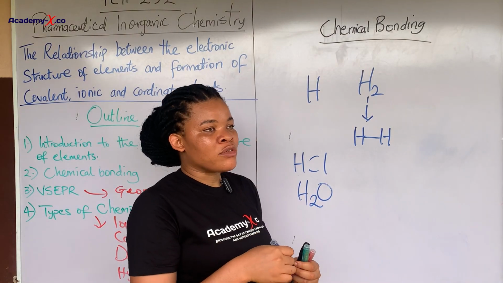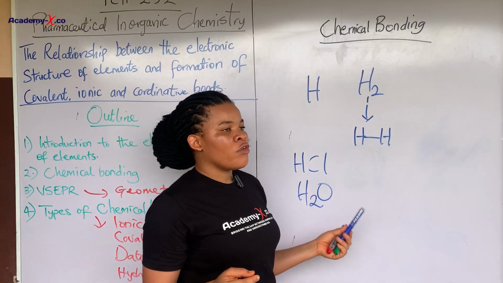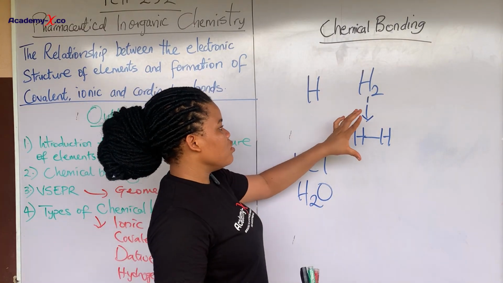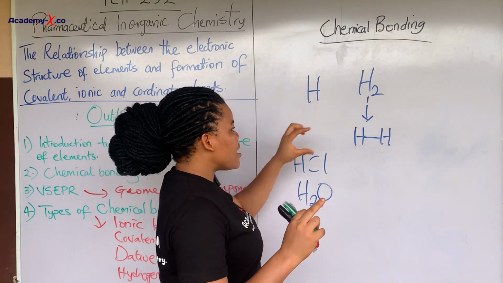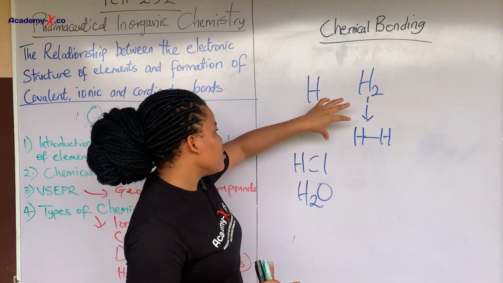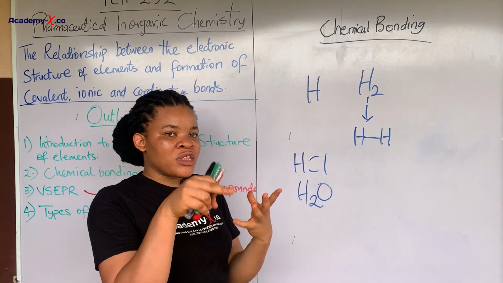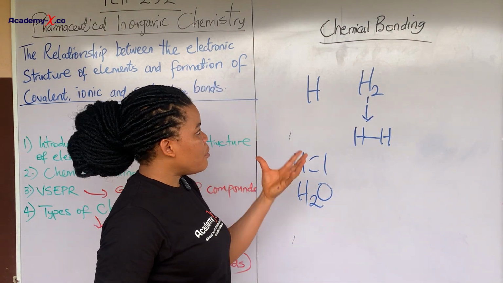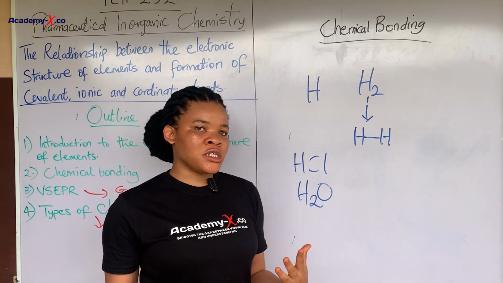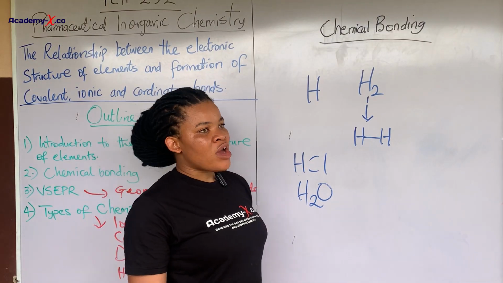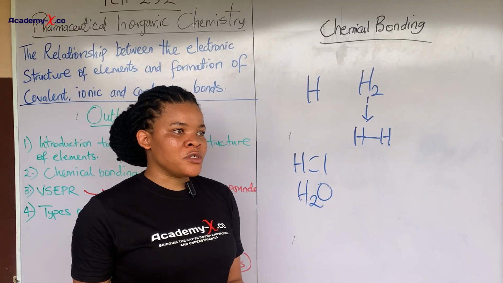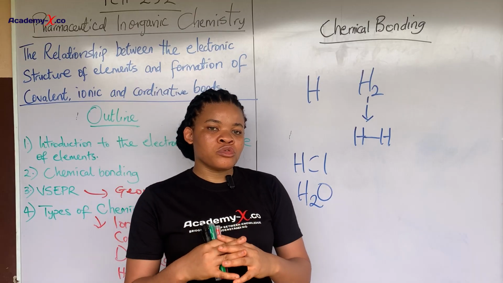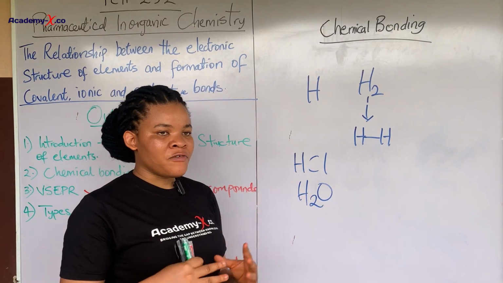And remember what I said when I was describing the electronic structure of the atom, that our focus will be on the valence shell, because that is the one that actually takes part in this interaction. The electrons on that valence shell, they are the ones involved in bonding. Now in bonding, we talk about forces. There are forces involved. We have attractive forces and repulsive forces. Now the attractive forces are those ones that bring the atoms together, and then we also have repulsive forces.